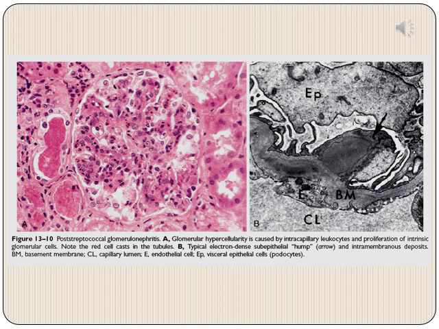On the right side, we have a picture of electron microscopy of post-streptococcal glomerulonephritis. Here we can see these typical electron-dense subepithelial humps, which are depicted here by an arrow.